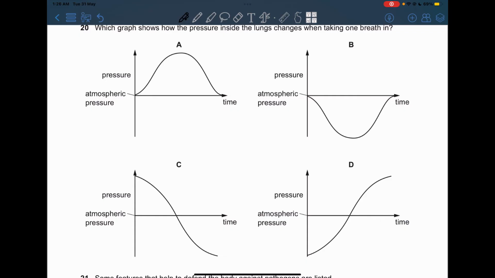We can't choose C and D because they don't just show the lungs, they show other stuff as well. We're going to be choosing between A and B. Now the pressure in the atmosphere is decreasing, so we're going to be choosing B because inside the lungs it's going to be increasing, as the pressure moves from high to low concentration.